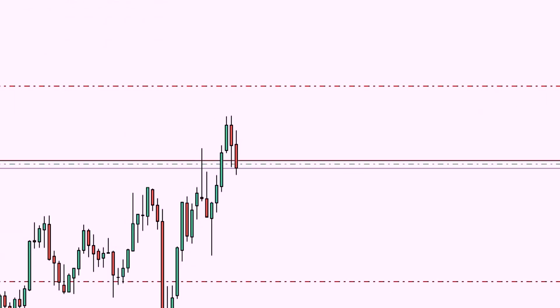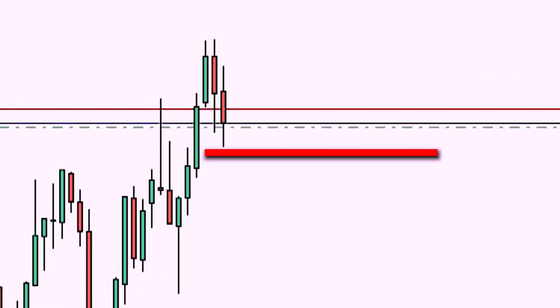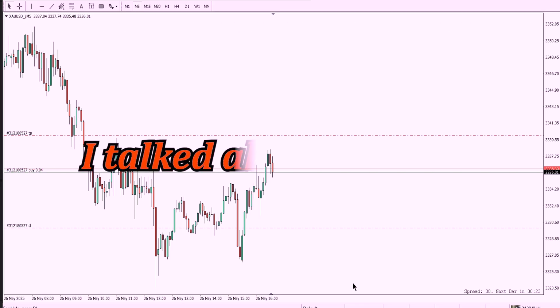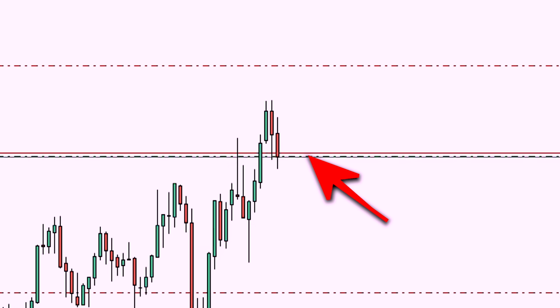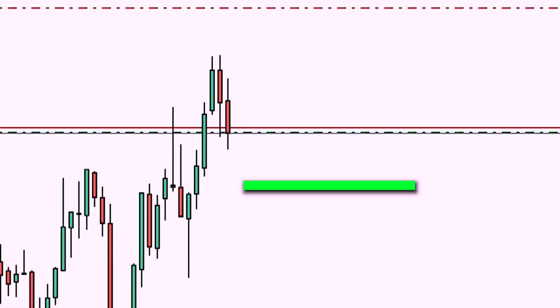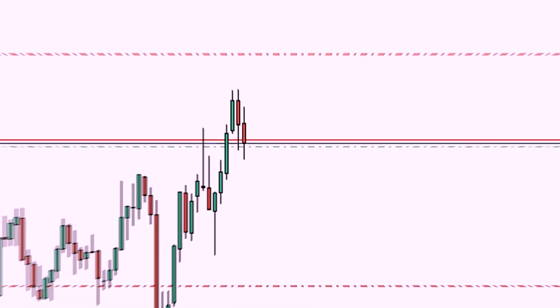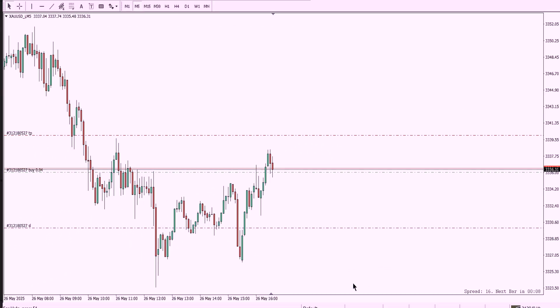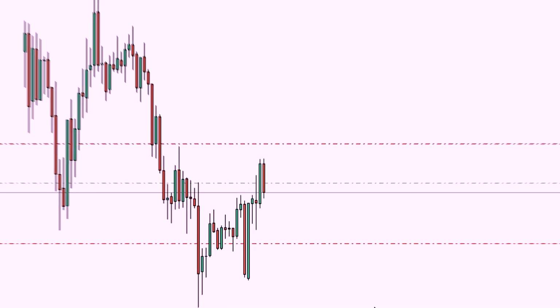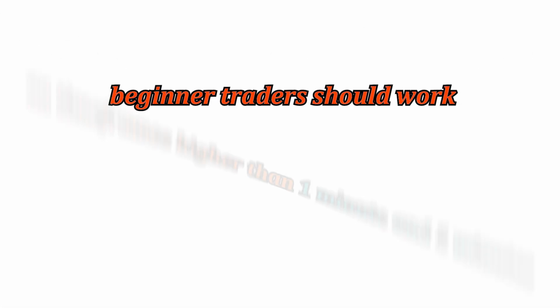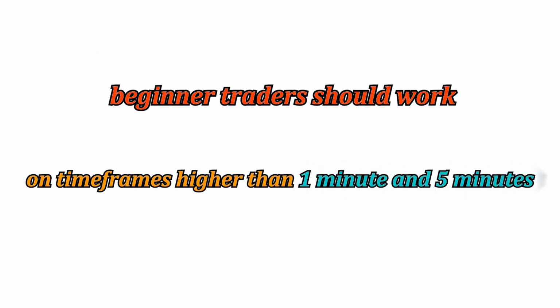opens. You might ask, we opened the trade at this price, but why did the trade open at a higher level? Remember, in the early part of this course, I talked about the spread. The spread is basically the fee the broker charges for connecting us to the market. This is exactly what the spread is. If you open a buy trade, it opens slightly higher. Always consider the spread in your backtests too. On higher time frames, the spread won't affect us much because it becomes very small, and that's why it's more cost-effective. That's why I recommend that beginner traders should work on time frames higher than 1 minute and 5 minutes.